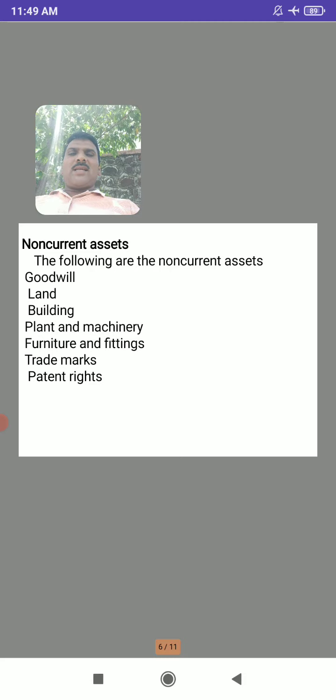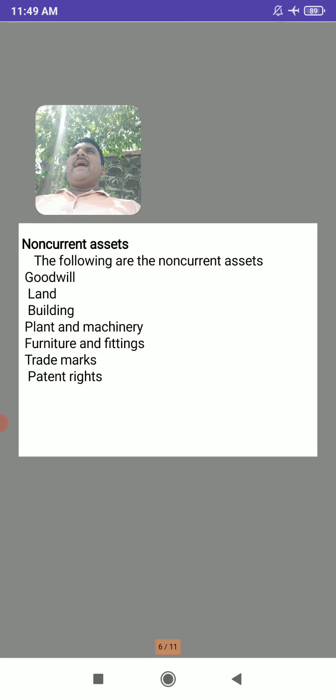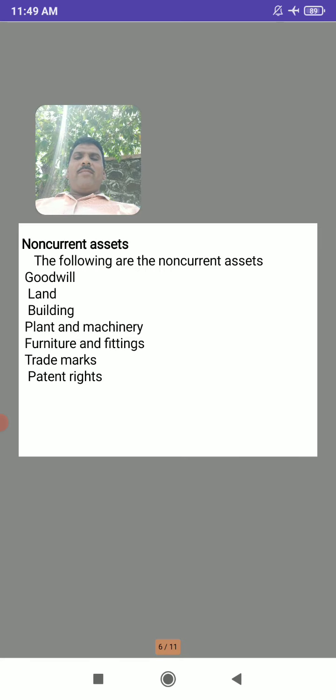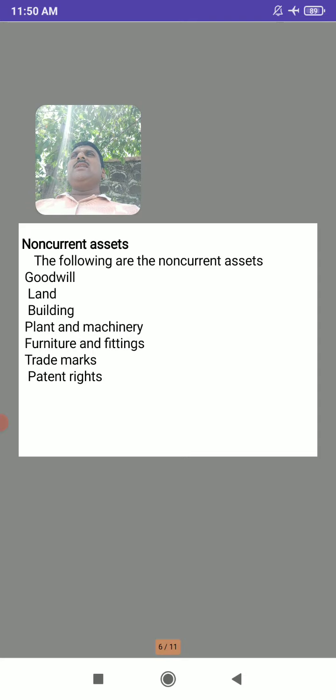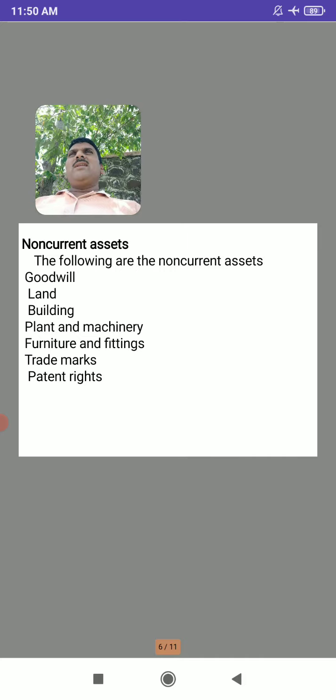So under the heading of fixed assets, tangible and intangible assets are taken. So here land, building, plant and machinery, furniture and fixtures, trademarks, patents, these are taken under the heading tangible, and the goodwill is taken under intangible assets. So these are the non-current assets, those assets which cannot be converted into cash within a short period or within a period of 1 year. Such assets are called non-current assets, and it includes the tangible and intangible assets.